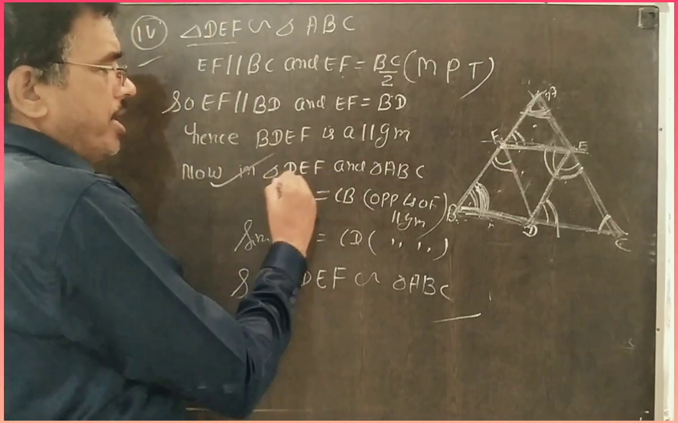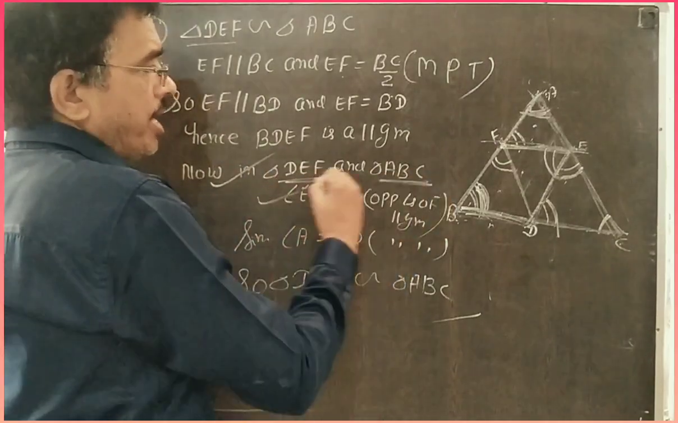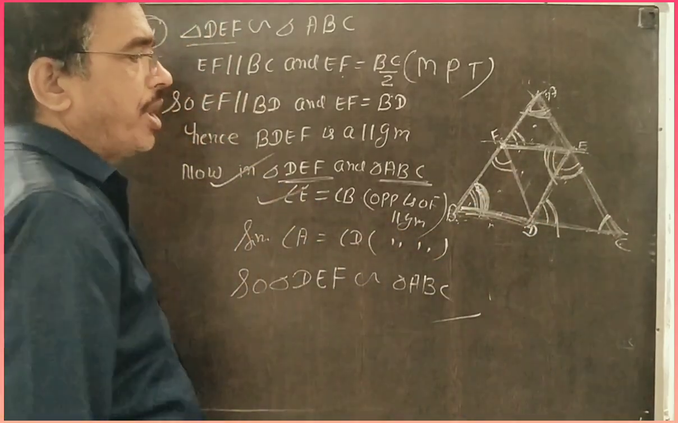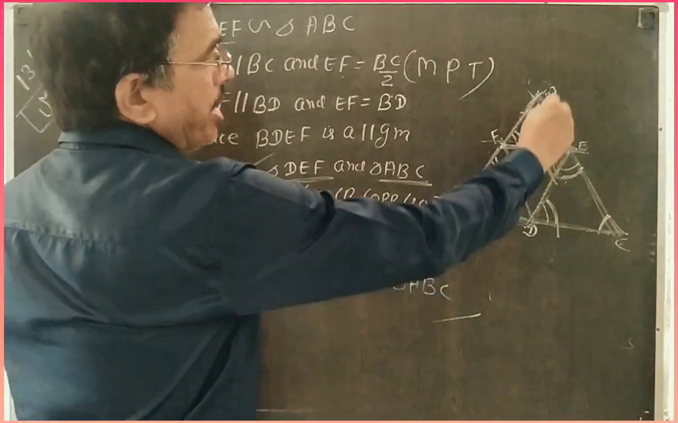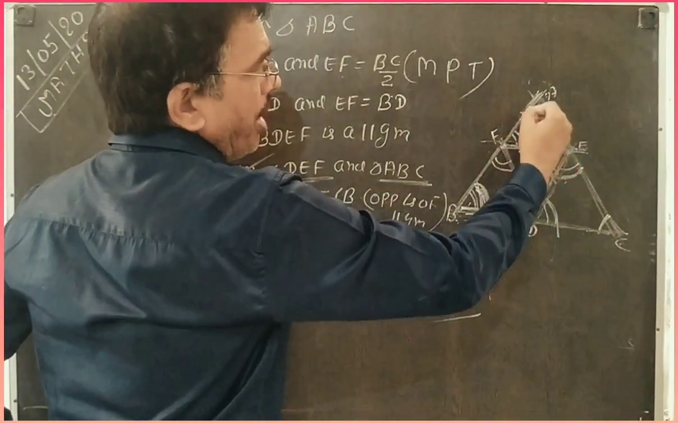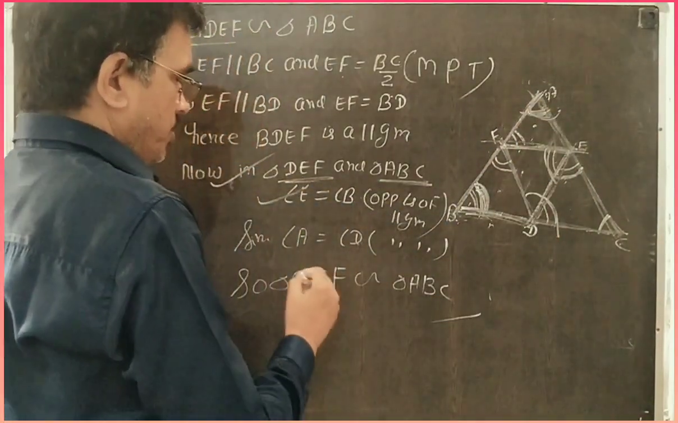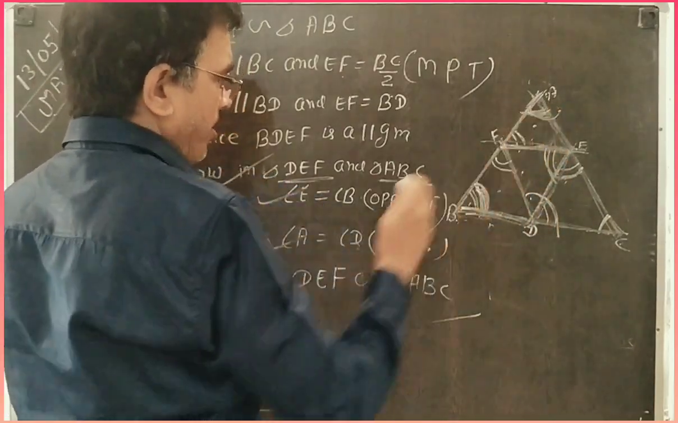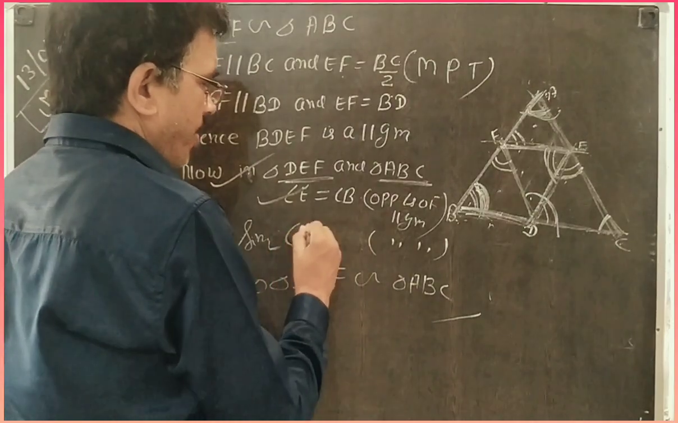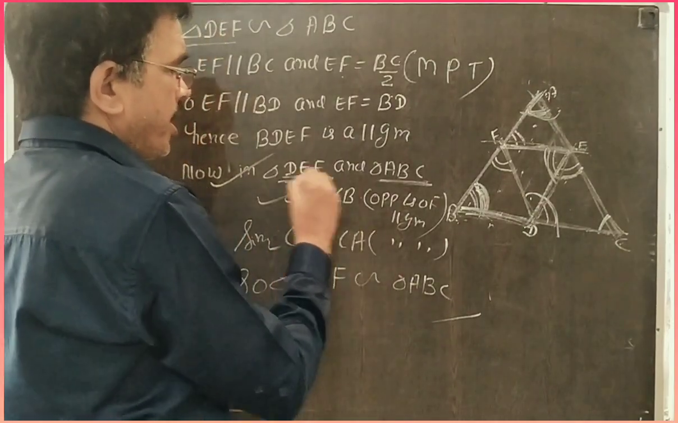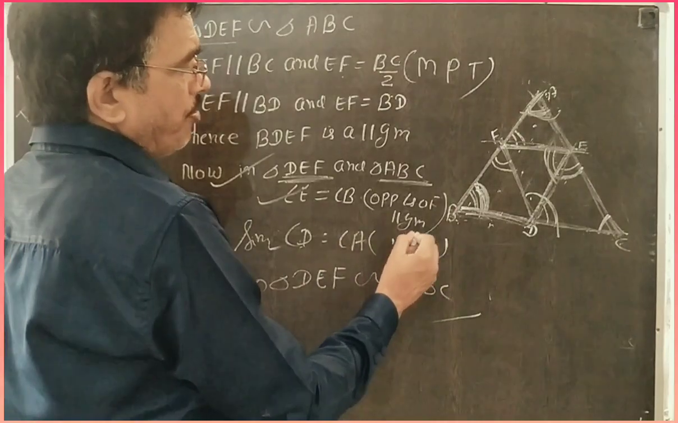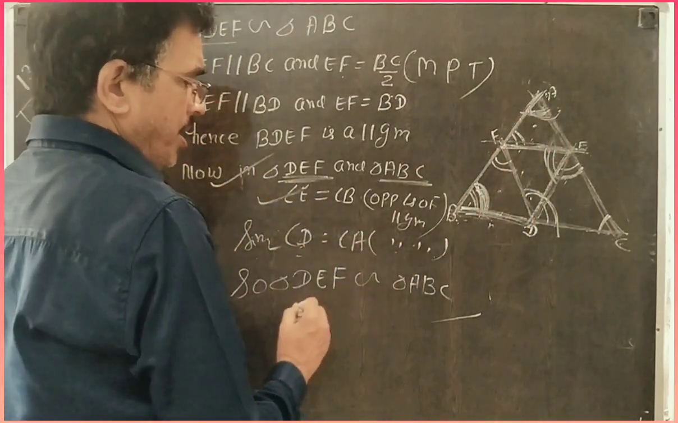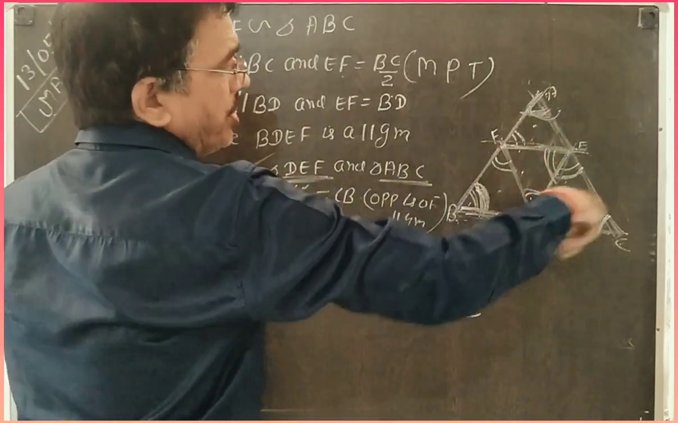I write in triangles DEF and ABC: angle E is equal to angle B because they are opposite angles of a parallelogram. Similarly, when AFDE is a parallelogram, then angle A is equal to angle D. These are the opposite angles of a parallelogram. So angle D is equal to angle A. Hence, by AA similarity, triangle DEF is similar to the original triangle ABC.